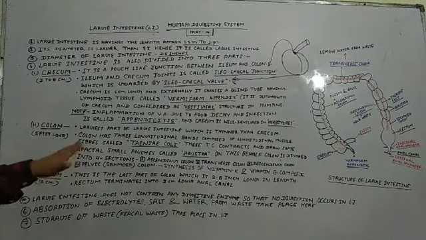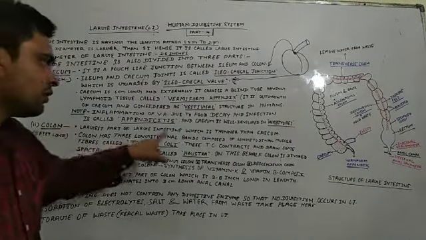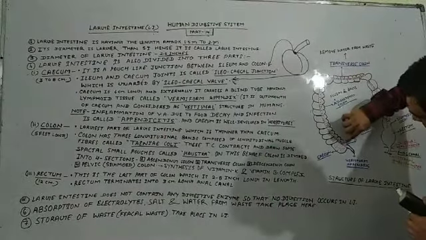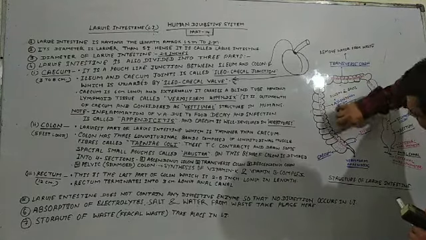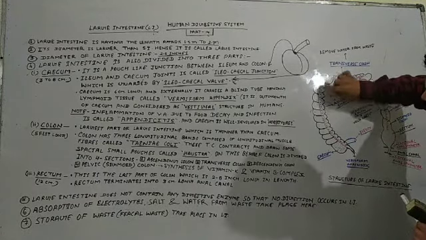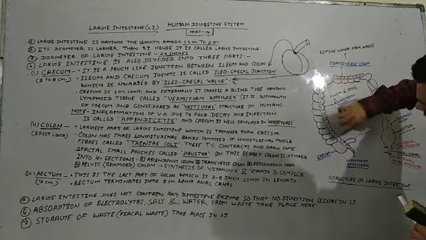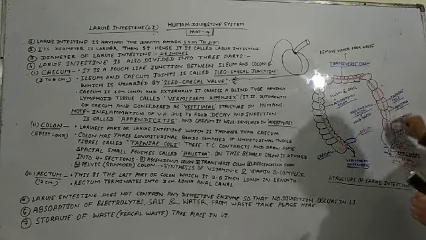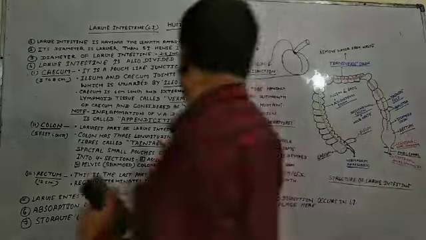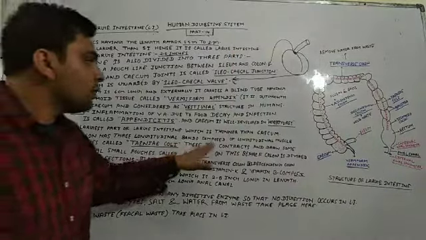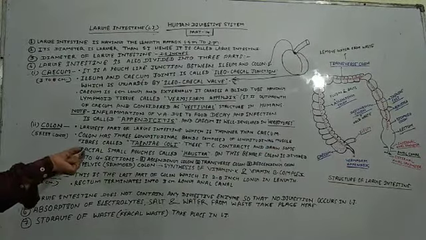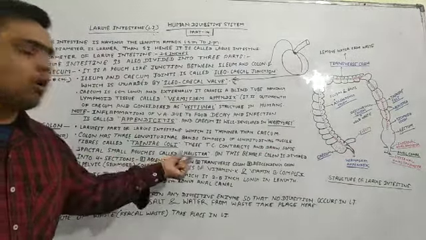Remember always, students, colon has 3 longitudinal bands. In the diagram, once again I am repeating, I am indicating with red color marker, so these red longitudinal bands are known as tinea coli. Clear, friends? And these tinea coli contract and draw some special small pouches called haustra.